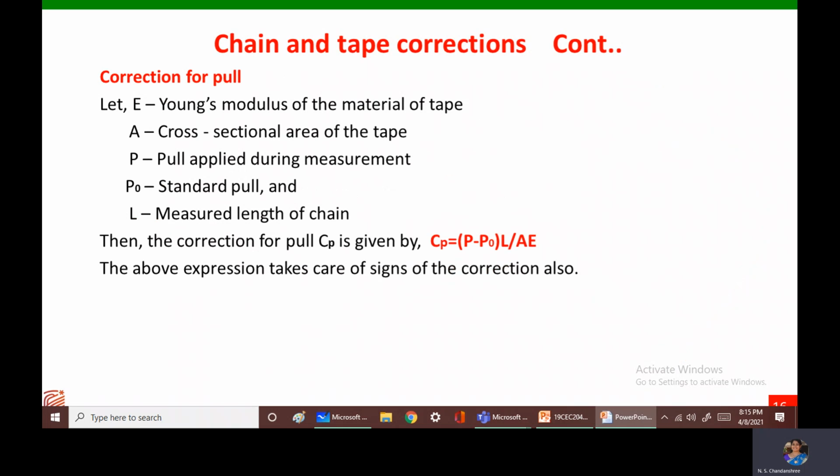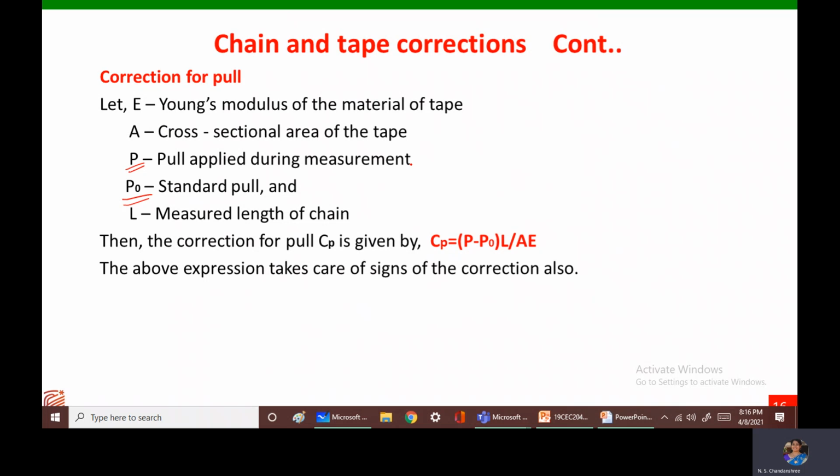Next type of correction is correction for pull. Correction for pull can be found out using this formula. Cp is equal to (P minus P naught) multiplied by L divided by A into E. Here P naught is the standard pull, which is set by the manufacturer.